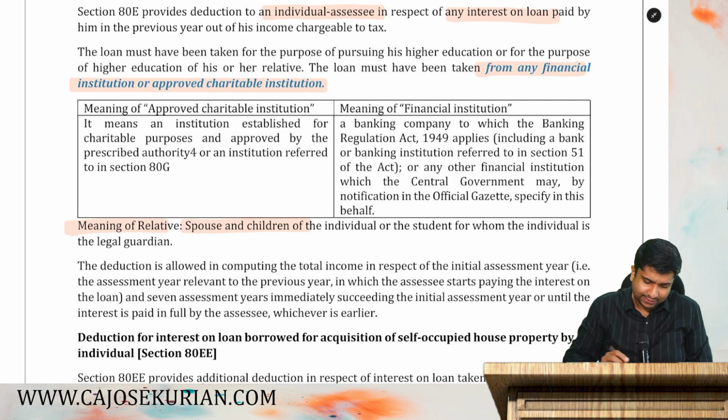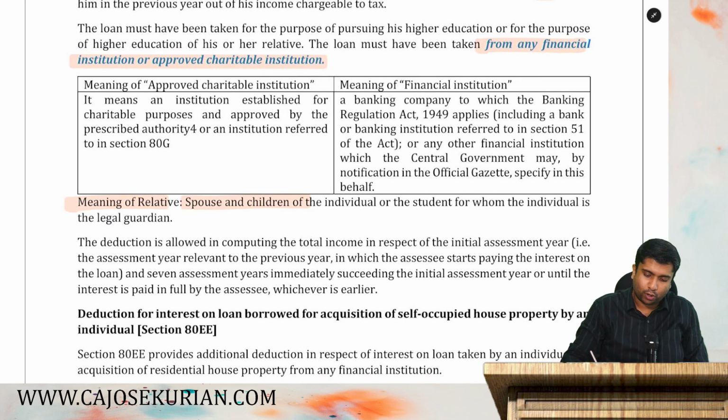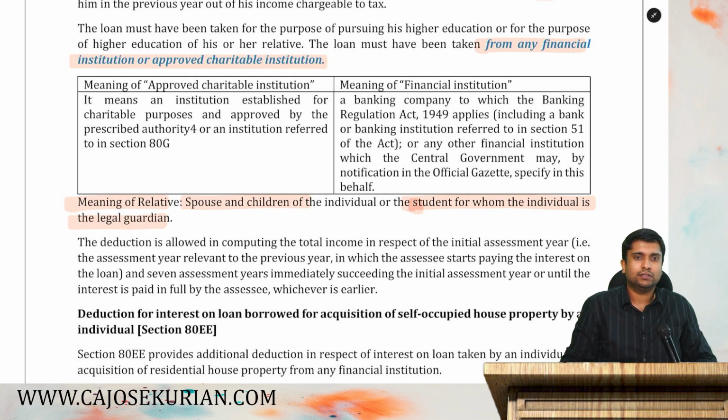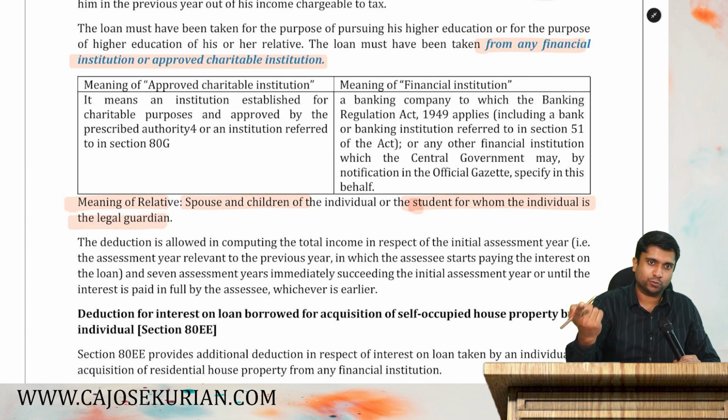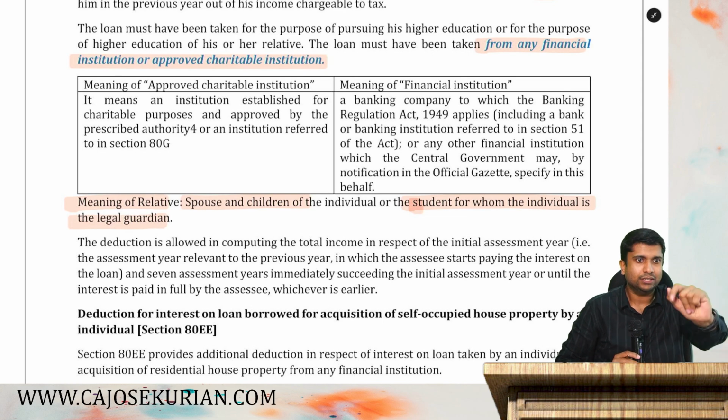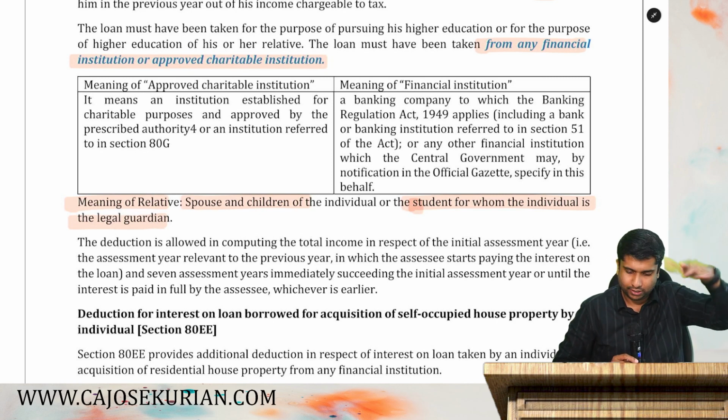Now, listen, and then the next point is, you can take a loan for a person, say for example, for a student of whom you are the legal guardian. What do you mean by legal guardian? Say for example, my sister's son, he has nobody, I am his legal guardian. Then I can take an education loan for him also. Then I can claim that interest paid as a deduction. If you are taking that loan for a student, you being his legal guardian, then you can claim the interest paid for that student also as a deduction under 80E. Are you listening?